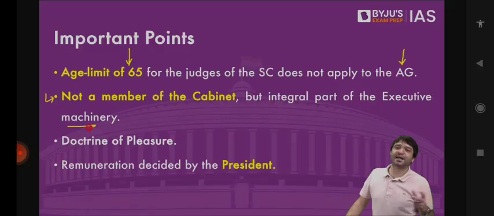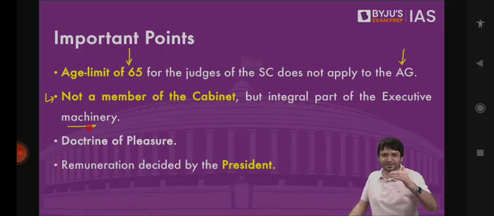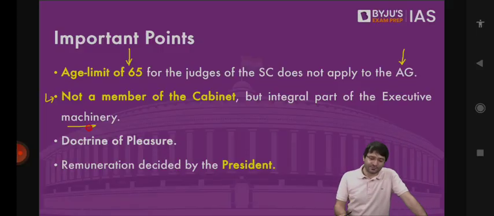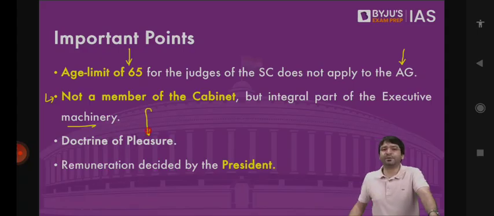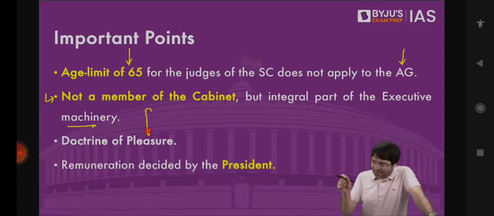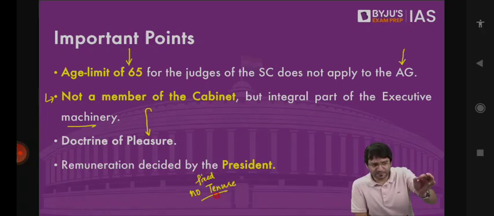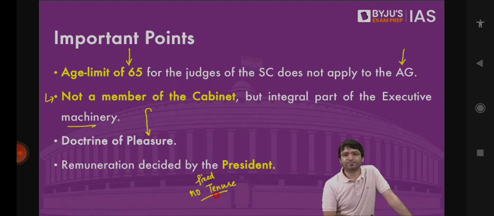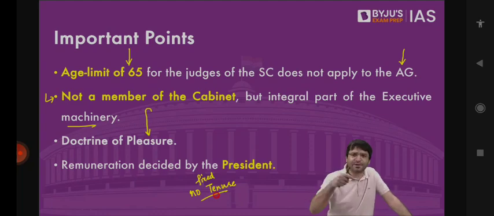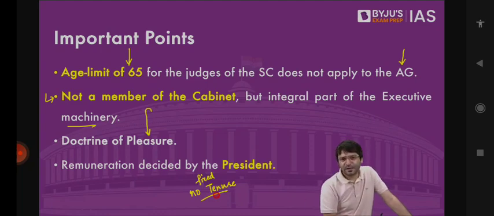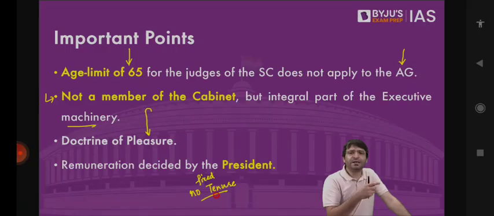Union Executive consists of President, Vice President, Prime Minister, Council of Ministers, and Attorney General for India. And we say the Attorney General holds office during the pleasure of the President. That means appointed by the President, but no fixed tenure. Mr. Mukul Rohatgi was appointed as the Attorney General by the President of India on the advice of the Prime Minister. That means only on the advice of the Prime Minister, Attorney General can be appointed. But for how many days, how many months, how many years, this tenure is not mentioned in the Constitution. Tenure is decided by the President on the advice of the Prime Minister.